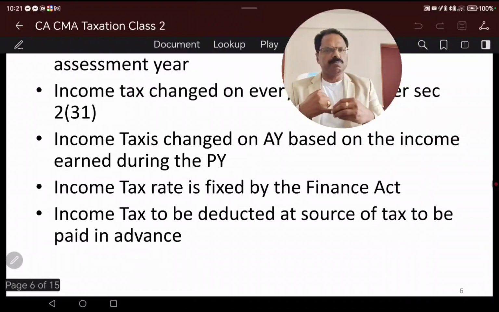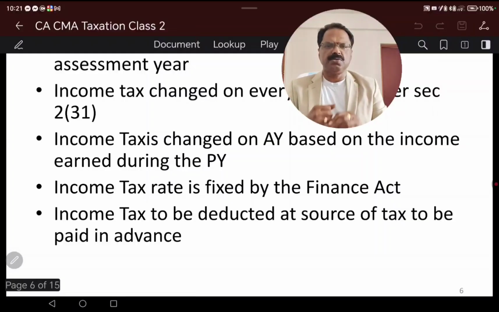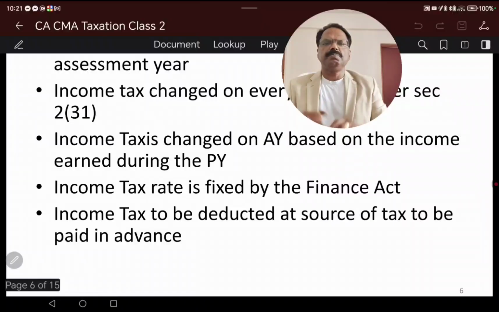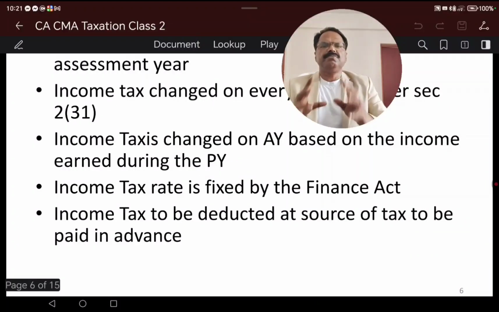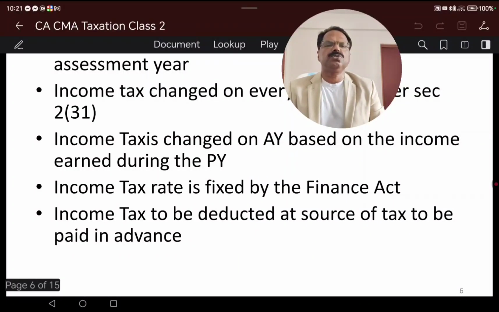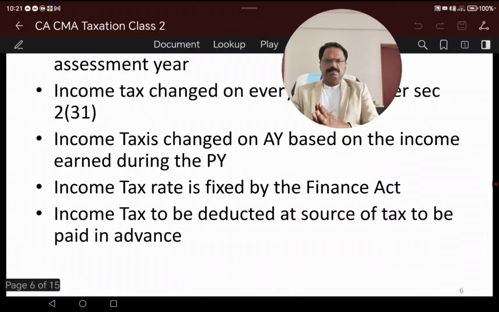Repeat, we will recollect once more, as it is important from the question point of view. Income tax is charged on the total income of a person during the assessment year. Income tax is charged on all the persons as per section 3. The rate is fixed by each Finance Act, and importantly, income is to be deducted at source or tax to be paid in advance. So these 5 points are very important in case of the charging section.